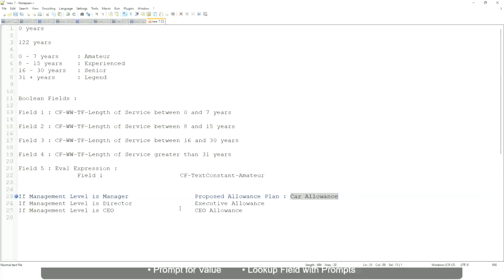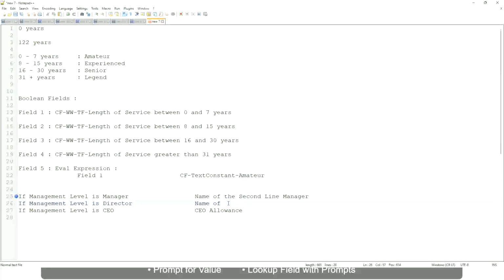Okay, or maybe let's do it something else. Okay, forget about this. If the management level is manager, return first line manager, I mean name of the first line manager. If it is director, name of, oh sorry, I'm getting it all wrong. If the management level is manager, name of the second line manager, like manager's manager.